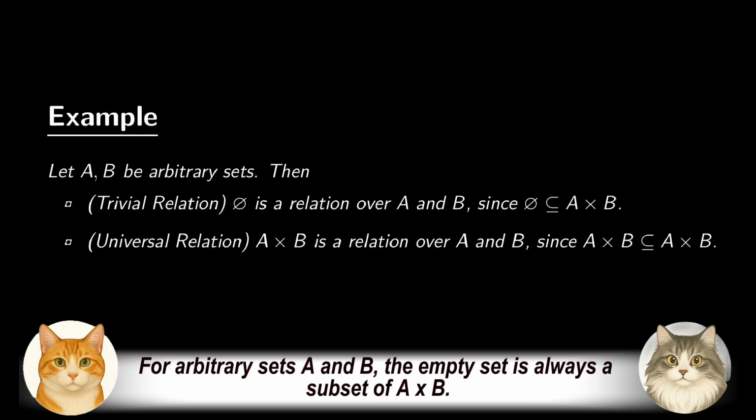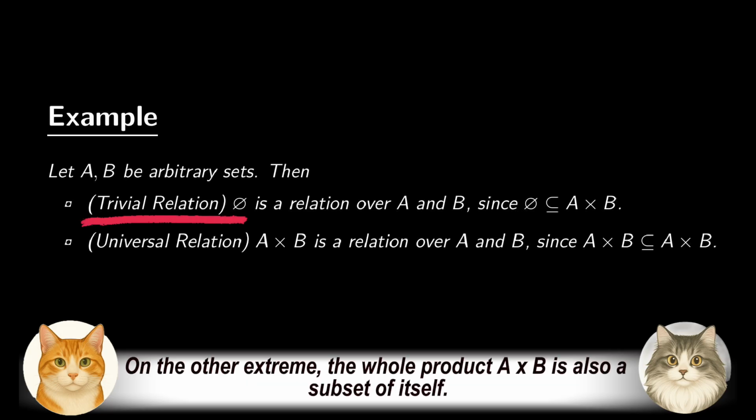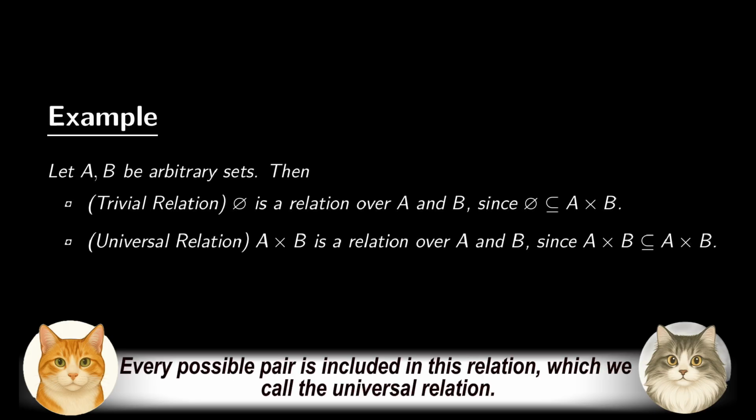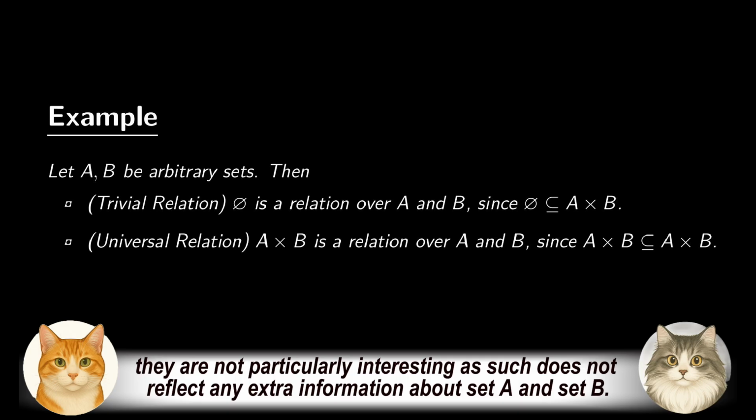For arbitrary sets A and B, the empty set is always a subset of A cross B. We call this the trivial relation. On the other extreme, the whole product A cross B is also a subset of itself. Every possible pair is included in this relation, which we call the universal relation. While these relations indeed fit the definition, they are not particularly interesting, as such relations do not reflect any extra information about set A and set B.